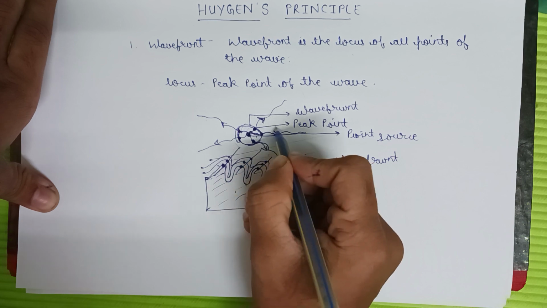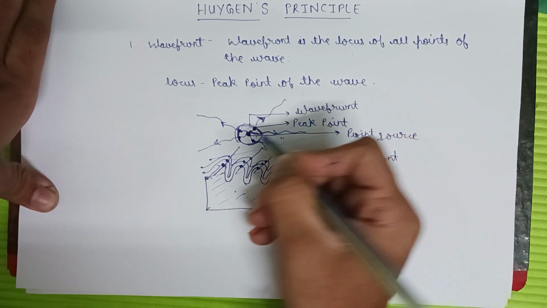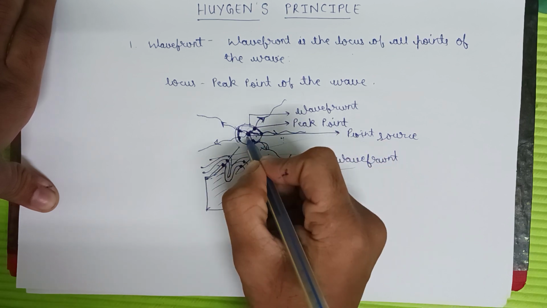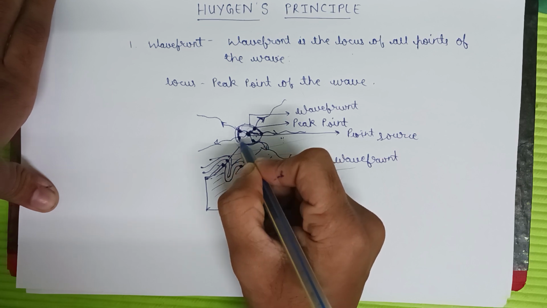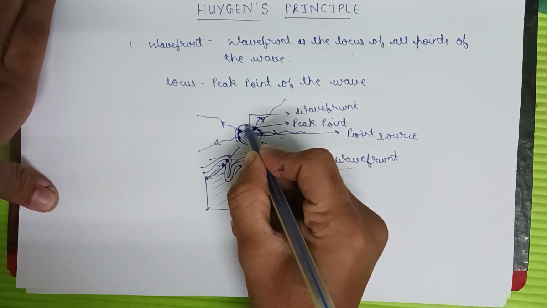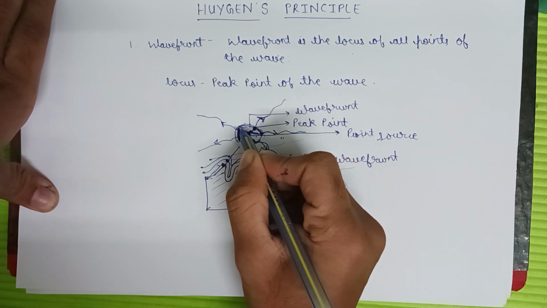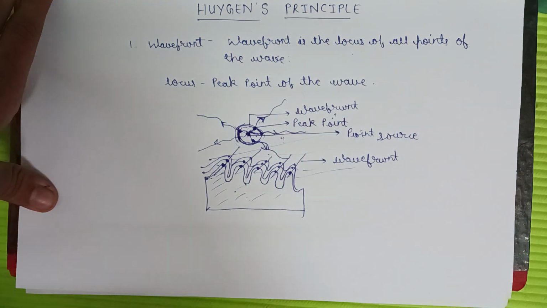Huygens told that light is a wave, so many waves are coming out from this. If we join all the peak points, peak point meaning locus, then a circle will be formed, and this circle is called a wavefront according to Huygens.